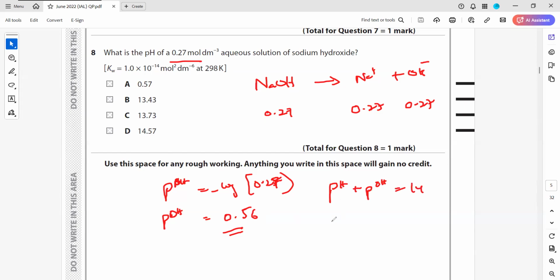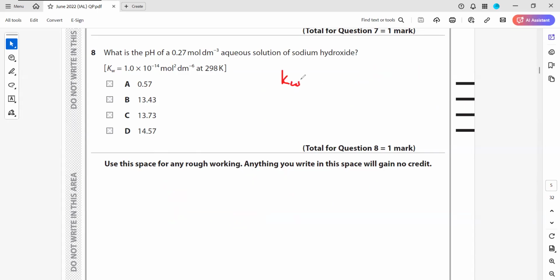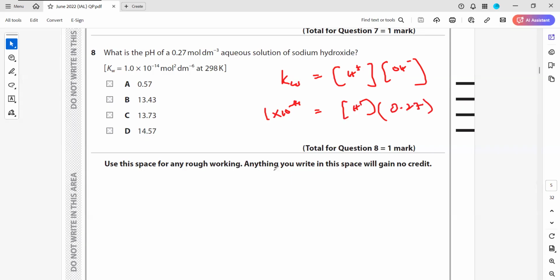That is one way. Or you can also solve this question using a concept. See, the dissociation constant Kw is the concentration of hydrogen times the concentration of hydroxide. So the dissociation constant is 1 into 10 to the power minus 14. The hydrogen concentration is not known. The OH ion is 0.27. 0.27 is multiplied, so on the other side it is divided. So it will be 1 into 10 to the power minus 14 divided by 0.27. This will give the hydrogen ion concentration. And from that, I can use the formula pH equals minus log of hydrogen ion concentration. I'll get the pH of this solution.